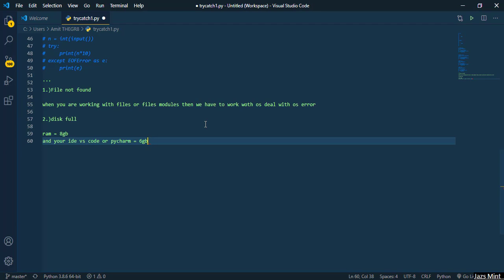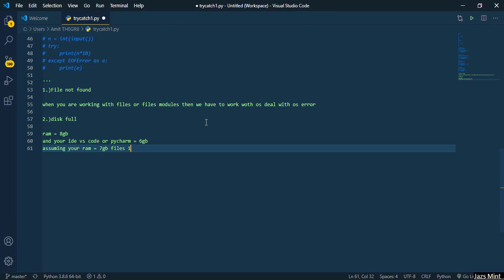So let us suppose your RAM is already filled with 7 GB of files and you have just 1 GB left, and you are trying to execute VS Code or PyCharm in this space. You have 7 GB full and simply 1 GB free, and it will consume 6 GB.